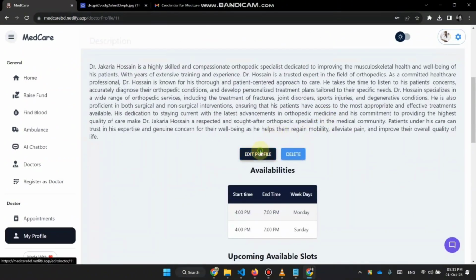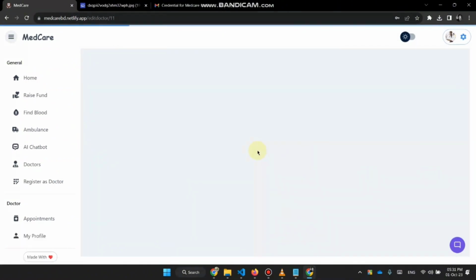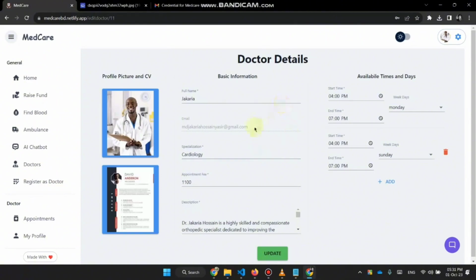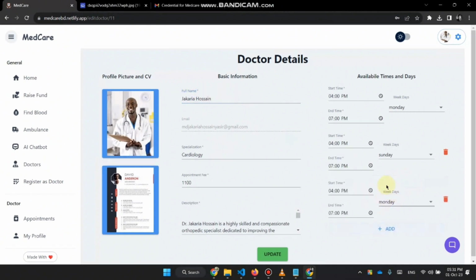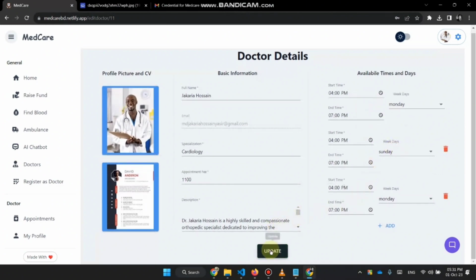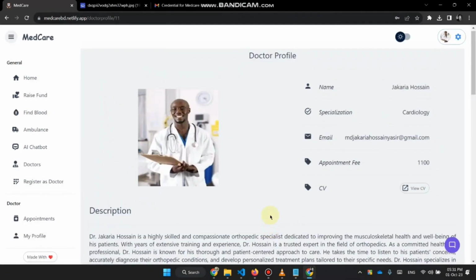In the edit profile section, I can edit my information except this email part. All the information can be edited. I can add some more available times and update.